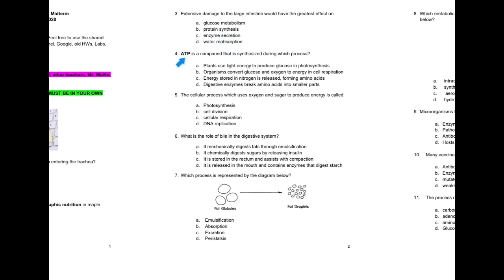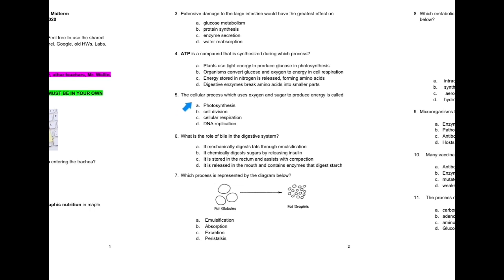4. ATP is a compound that is synthesized during which process? A. Plants use light energy to produce glucose in photosynthesis. B. Organisms convert glucose and oxygen to energy in cell respiration. C. Energy stored in nitrogen is released, forming amino acids. D. Digestive enzymes break down amino acids into smaller parts.